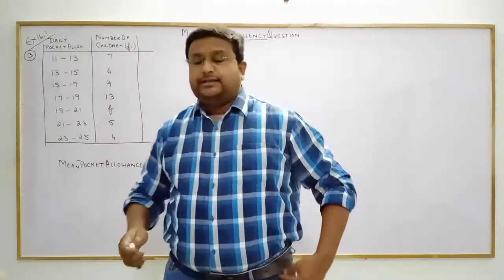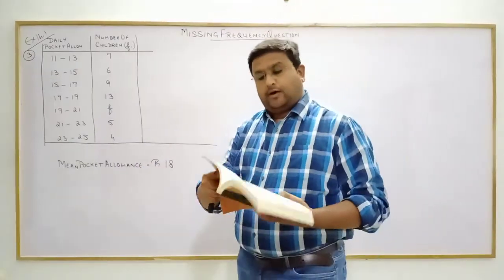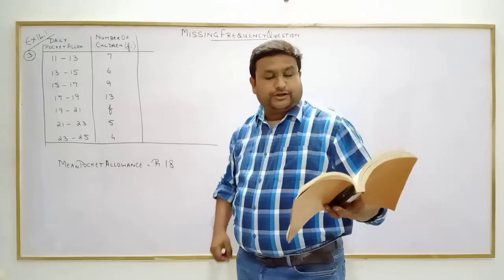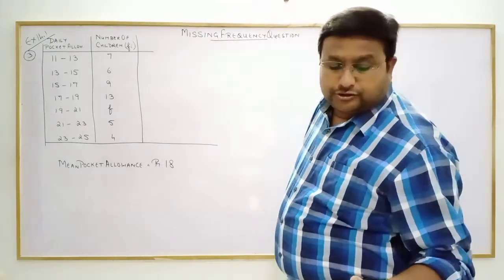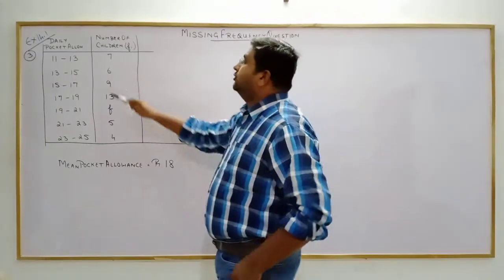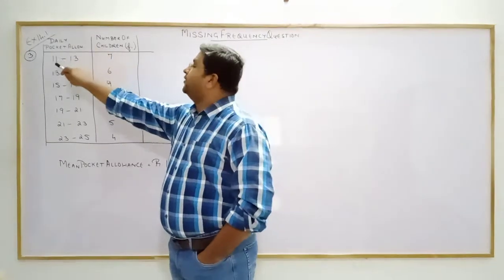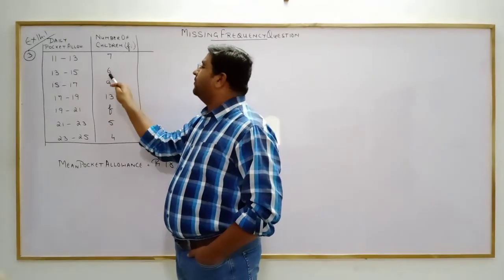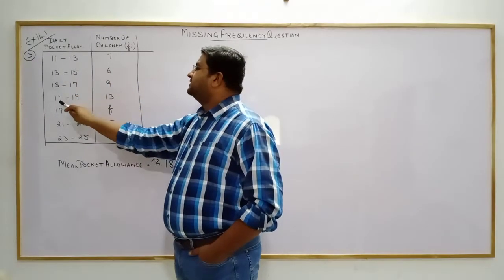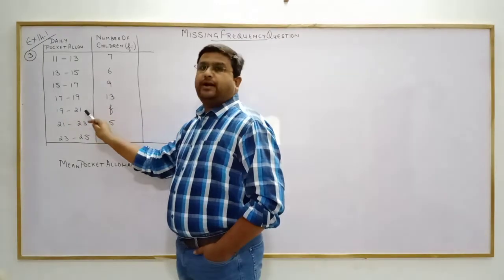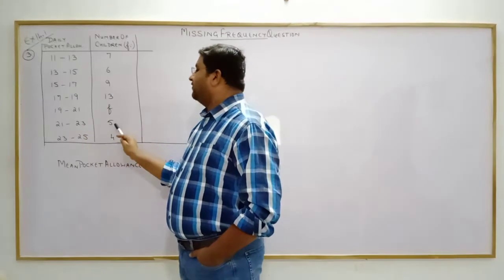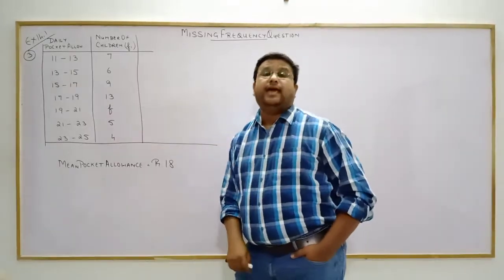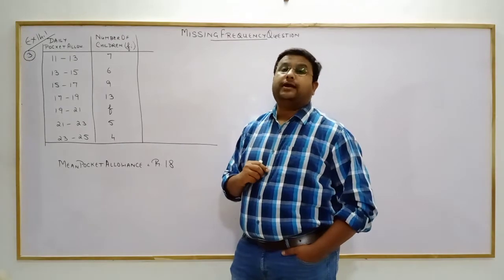The question says the daily pocket allowance. On page number 270 it says the following distribution shows the daily pocket allowance of children of a locality. The mean pocket allowance is ₹18. Find the missing frequency f. Daily pocket allowance 11 to 13 rupees: how many children? 7. From 13 to 15: 6. 15 to 17: 9. 17 to 19: 13. 19 to 21: f. 21 to 23: 5. And 23 to 25: 4. These are the number of children in the locality who get a certain amount as their pocket allowance.